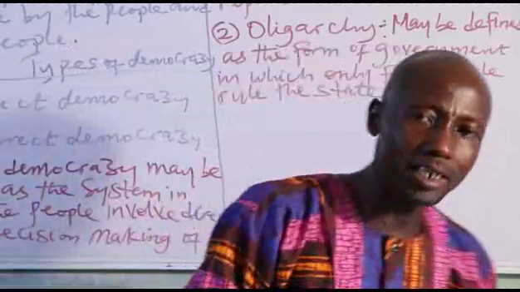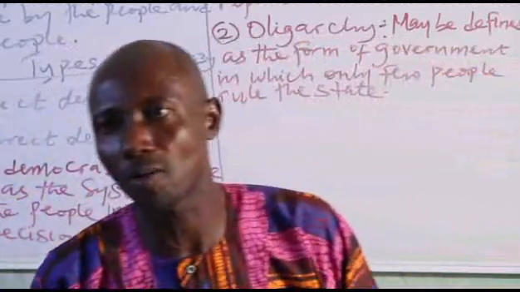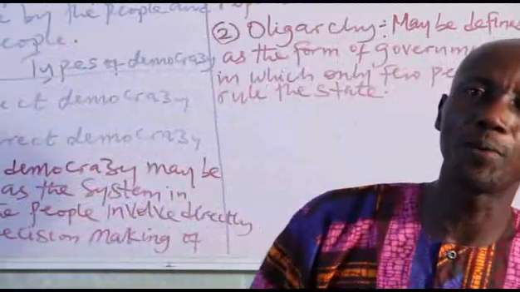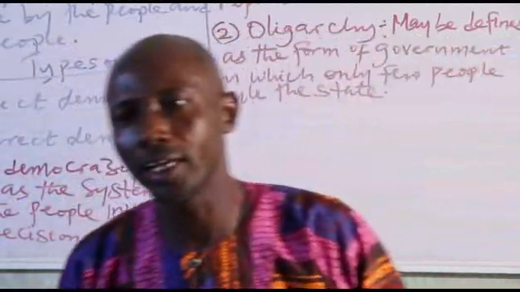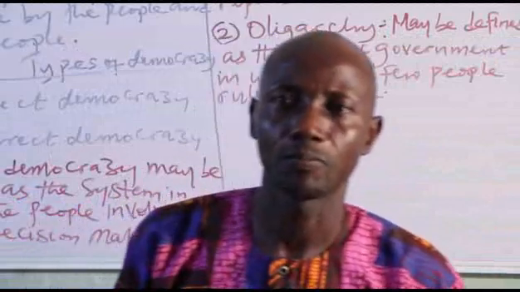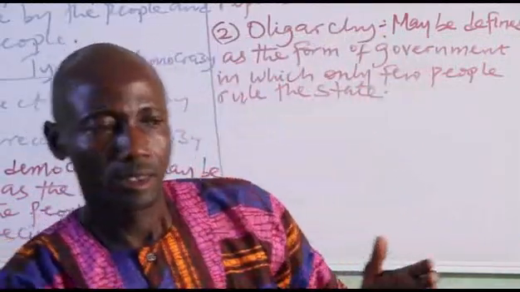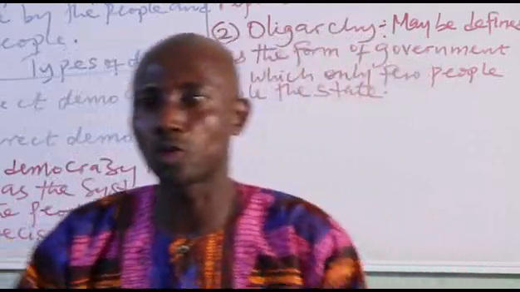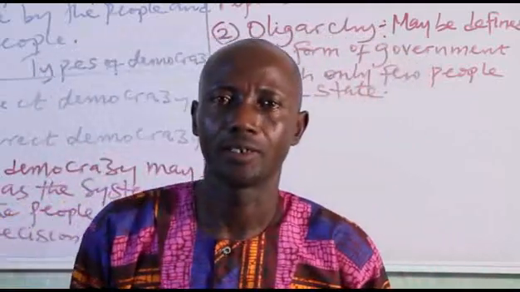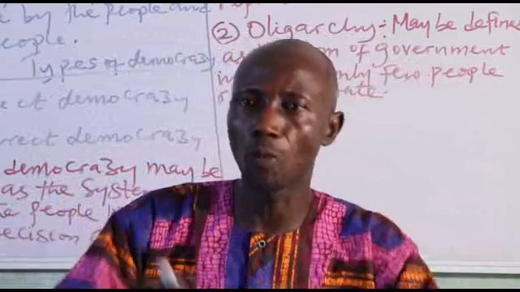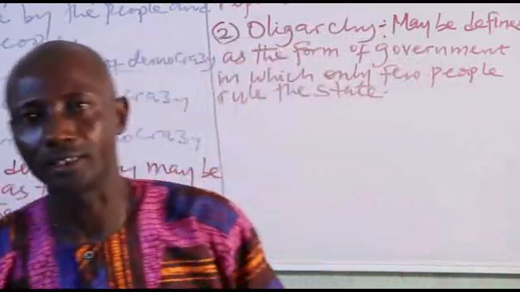That is, oligarchy may be defined as a form of government in which only few people rule the state. That is, the people rule the state in a country where they practice oligarchy. They are so few in number, not millions. Just some people. They rule the state.